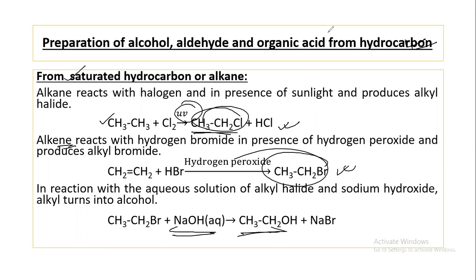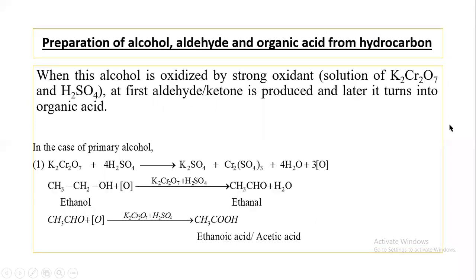In this way, alcohol can be prepared, and this alcohol can be oxidized by nascent oxygen. This nascent oxygen is produced from this mixture and produces aldehyde. This aldehyde can be further oxidized in presence of nascent oxygen and produce ethanoic acid.